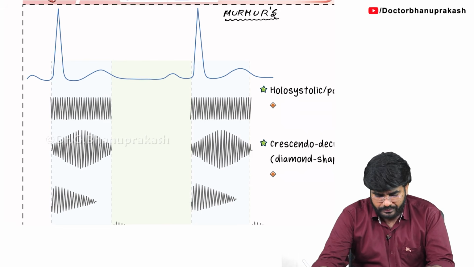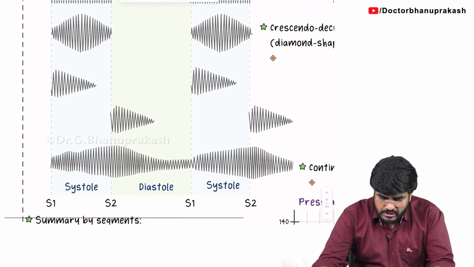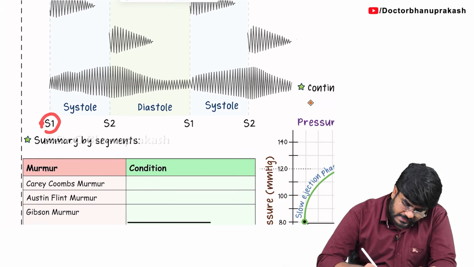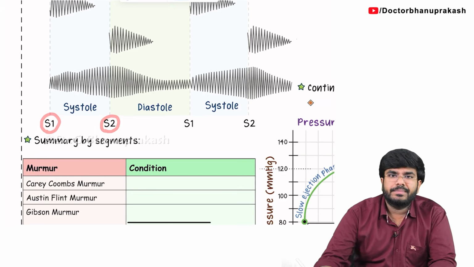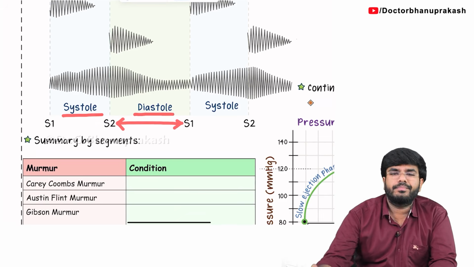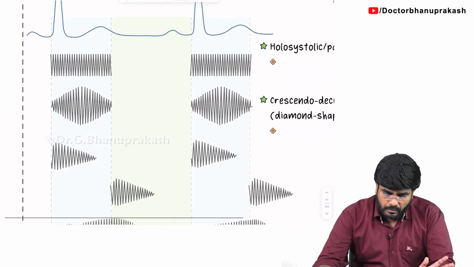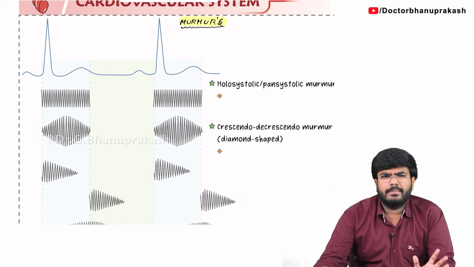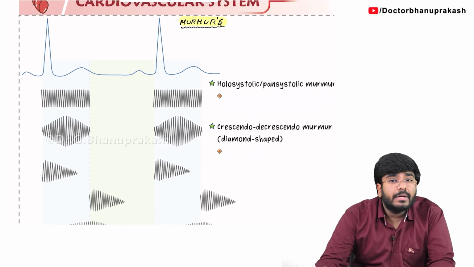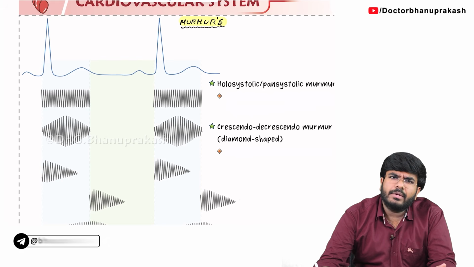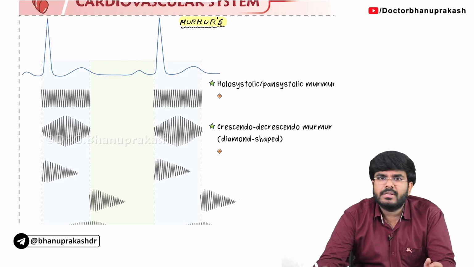One more proof. Systole is the phase between which two heart sounds? The phase between S1 and S2 is the systole, and the phase between S2 and one more S1 is the diastole. Now let's divide the murmurs into two types. The murmurs which happen during the systole are called systolic murmurs, and the murmurs which happen during the diastole are called diastolic murmurs.